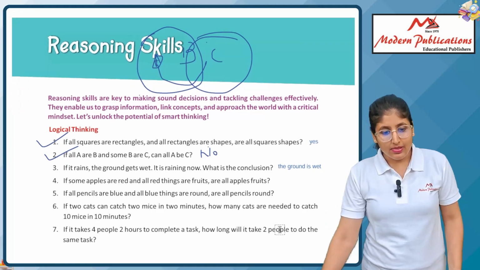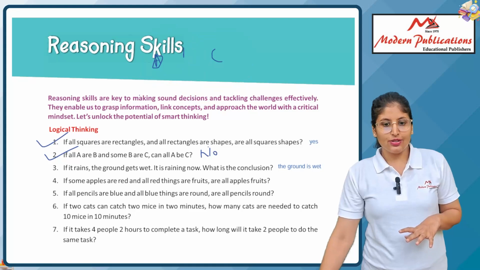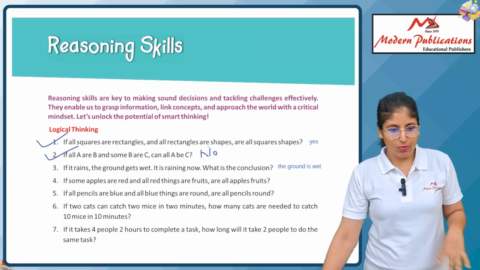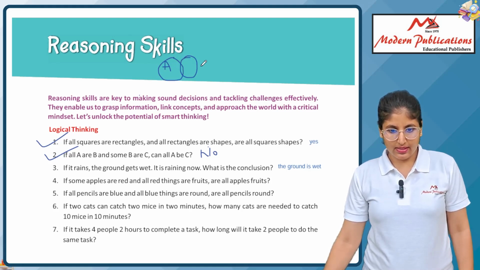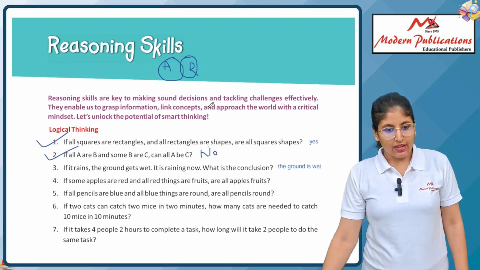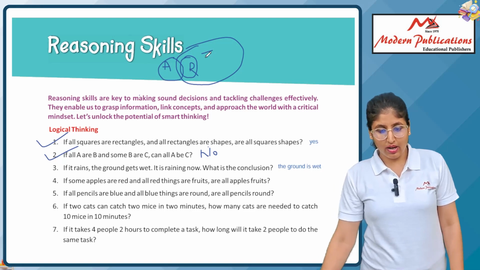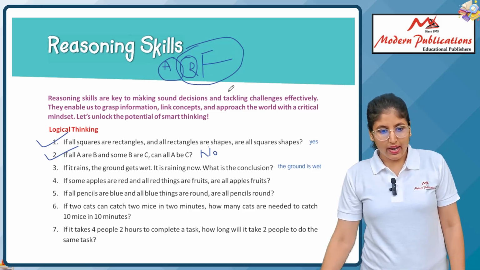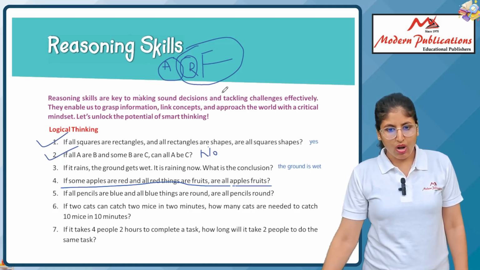Now we do once again. If some apples are red, and all red things are fruits, are all apples fruits? All apples are not necessarily fruit.